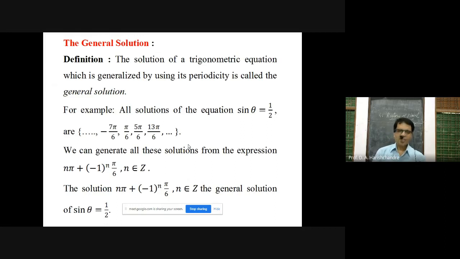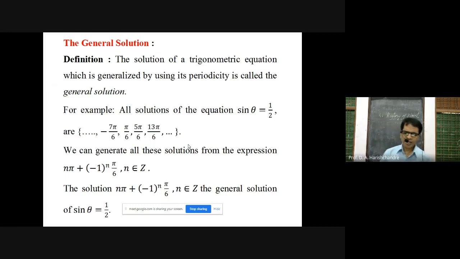Okay, from that subtract 2 pi: pi by 6 minus 2 pi, you are getting the previous solution, minus 7 pi by 6. Again from that subtract 2 pi, you can get the next previous, and like that. Okay, so in this way, from these two principal solutions, by adding and subtracting 2 pi, you can generate a number of solutions of that trigonometric equation. The set of all these generated solutions is called the general solution of that trigonometric equation.